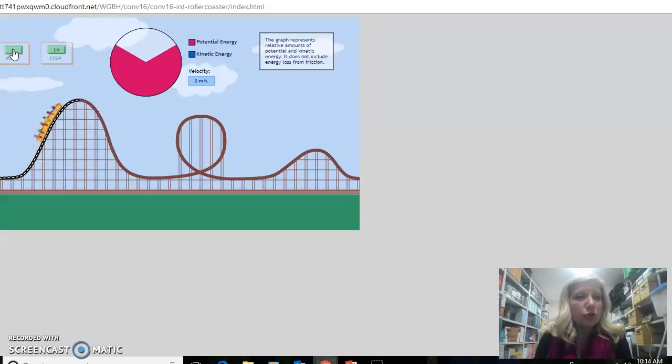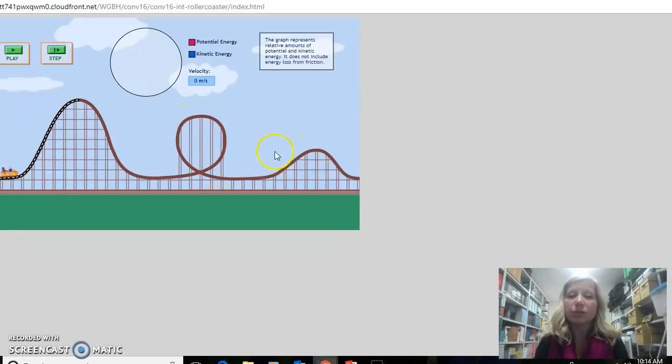So you can see a lot of stored up potential energy, and now it's using that energy, kinetic, potential, kinetic, a little bit of potential. As it got to the really high hills, it was almost all potential up here. And as it was going down, it was using that energy, so it was kinetic. And as you notice, it got a little bit less when the hills were smaller. So now let's go step by step.